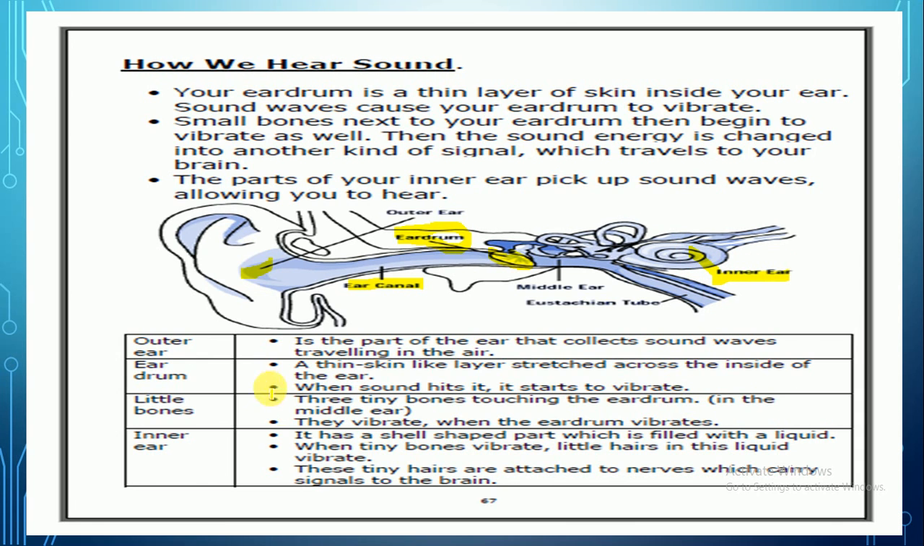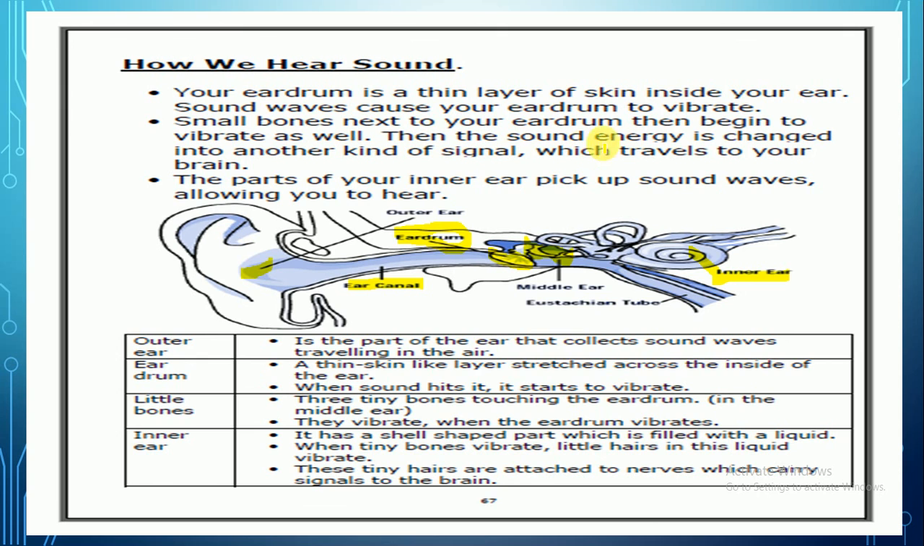Okay, guys? Okay, so let's read together. Small bones next to your eardrum. Okay, let's read from the beginning. Your eardrum is a thin layer of skin inside your ear. This is your eardrum. Small bones next to your eardrum, those are the small bones here. Small 3 bones, okay? Small bones next to your eardrum then begin to vibrate as well.